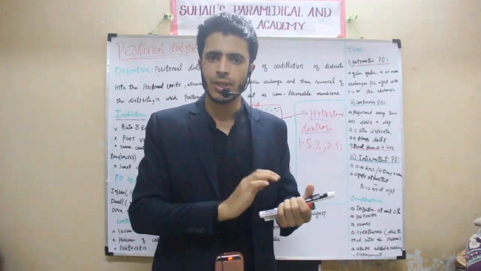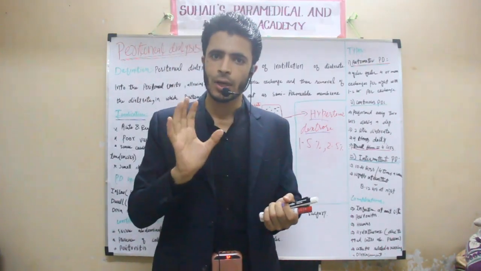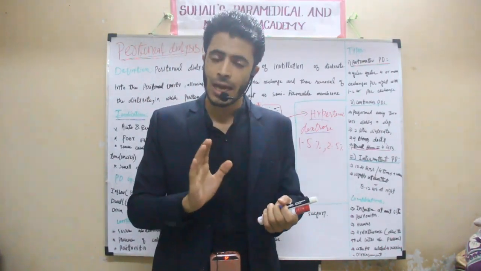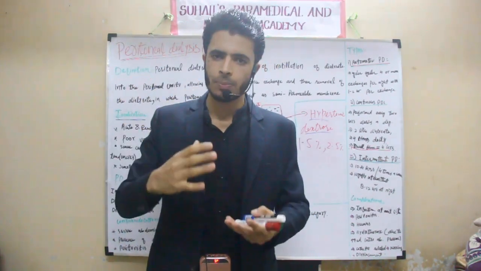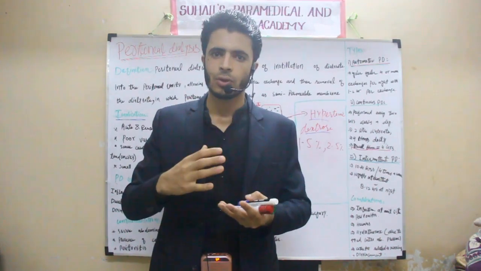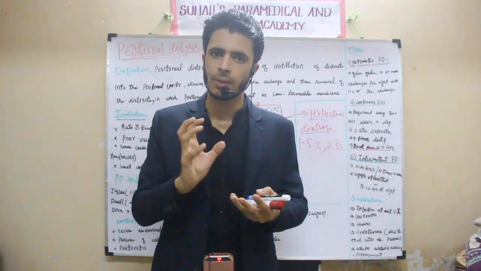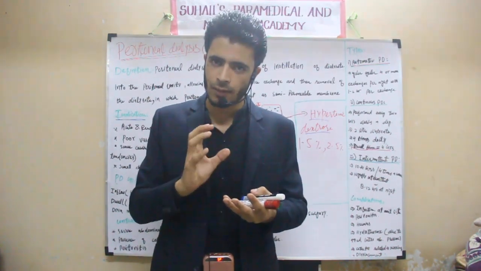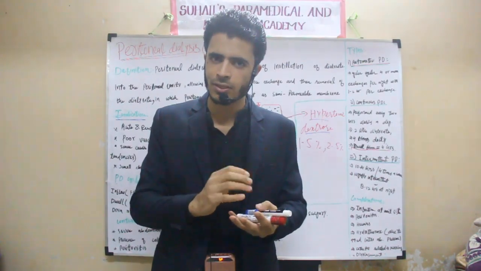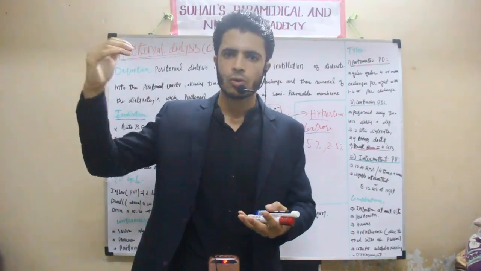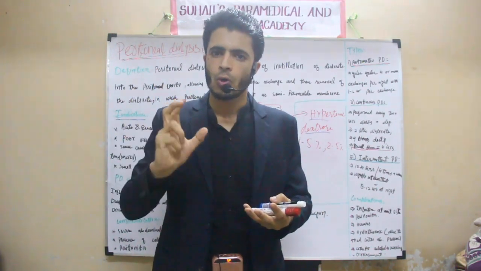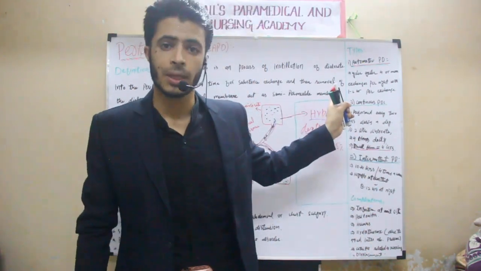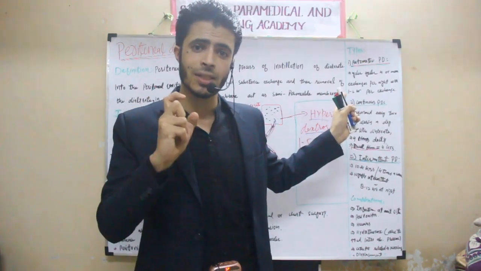Remember, the indication is mostly patients who are children as well as old patients. Children and old patients will not have good vascular access. The vascular system will be weak in children as well as in old people. So for those children and old patients, we will do peritoneal dialysis, because as I told you, in hemodialysis vascular access is important.